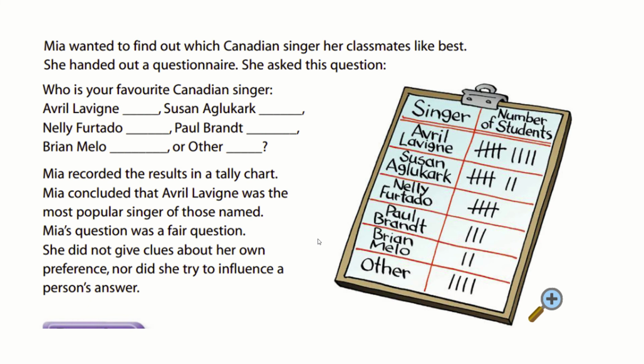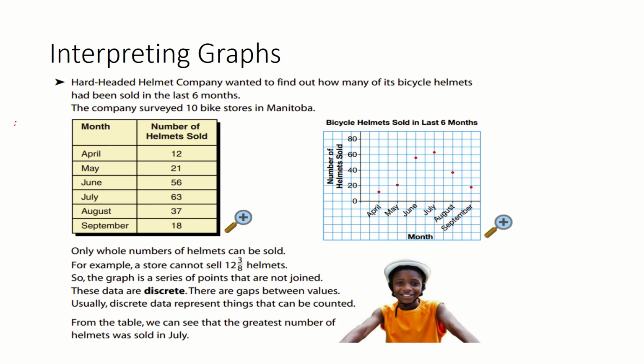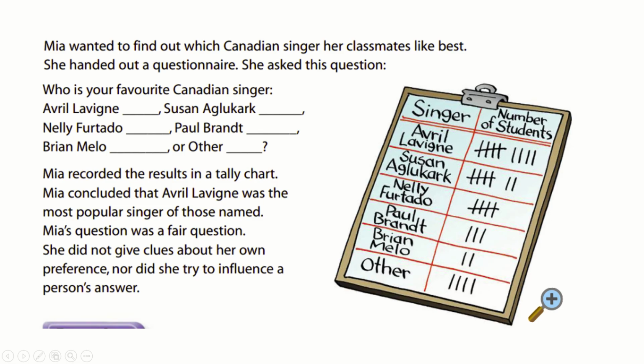So the last thing with questionnaires, guys, is Mia wanted to find out which Canadian singer her classmates like best. She handed out a questionnaire. She asked this question: who is your favorite Canadian singer? And she gave all those options. We have Avril, we have Susan, we have Nelly, we have Paul Brandt, we have Brian Mello, and we have other. Mia recorded the results in a tally chart, and that's basically where the data comes in. So a questionnaire, you give each person that same questionnaire, and then you take the information and use it as data.